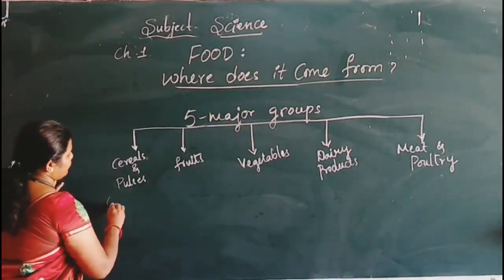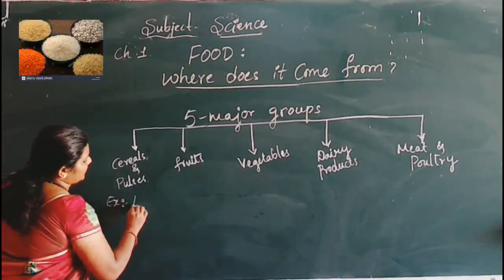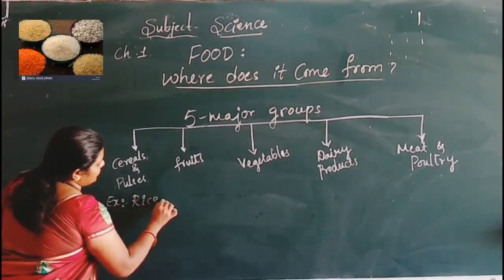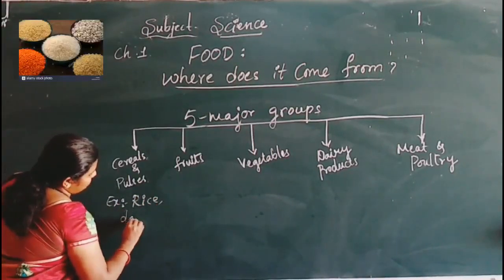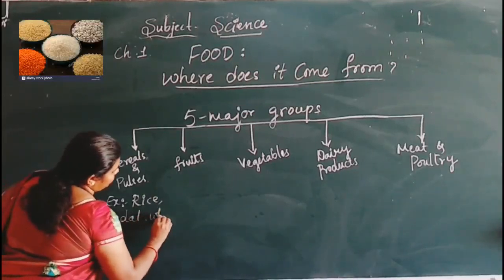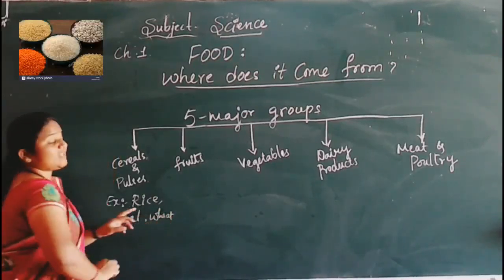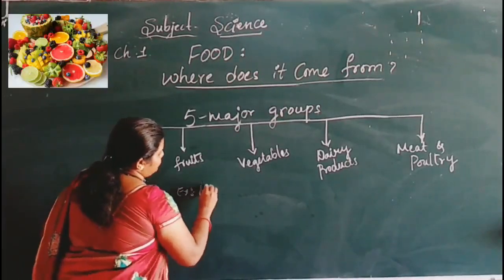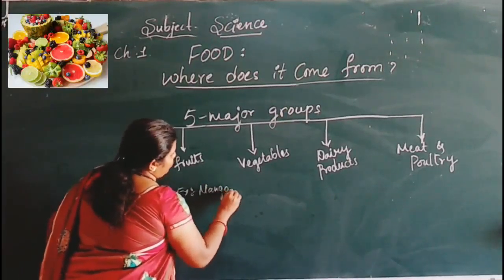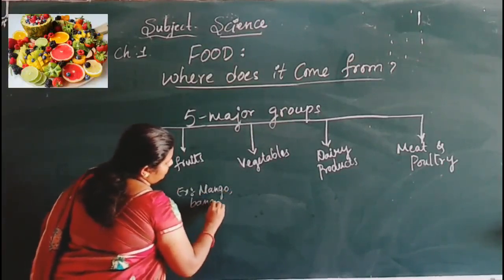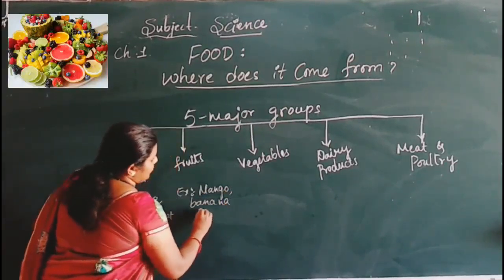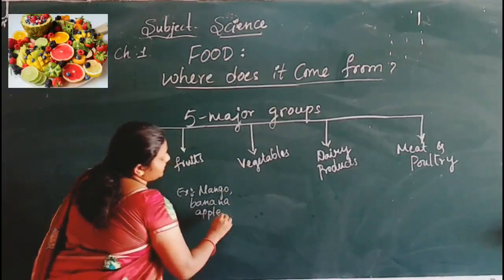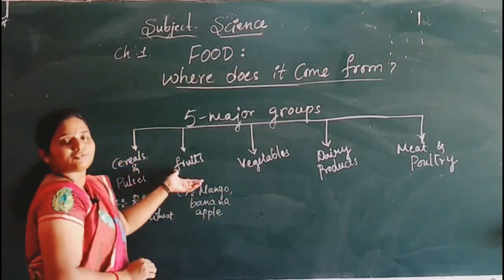Means, example, you can take here rice grains, isn't it? Then dal, wheat, etc. Then under fruits, you can take any kind of fruit, isn't it? Mango, banana, apple, isn't it? All such fruits come under the fruits group.